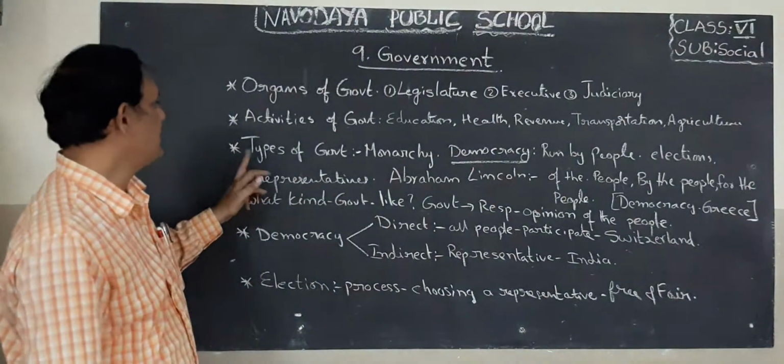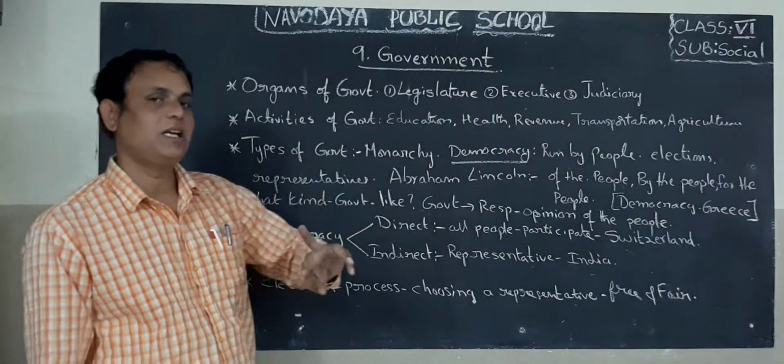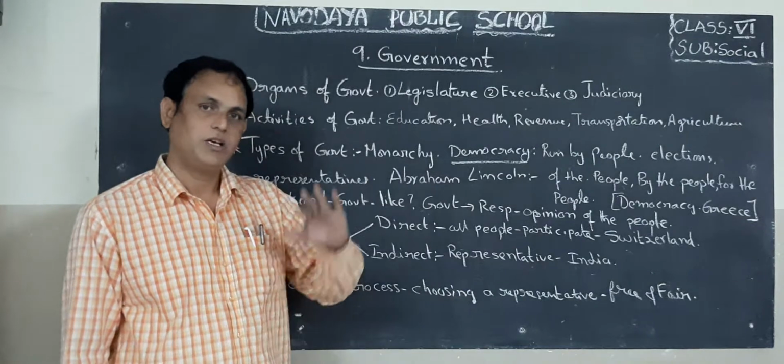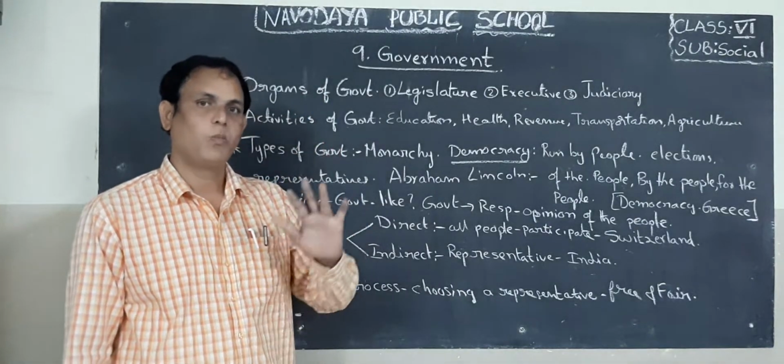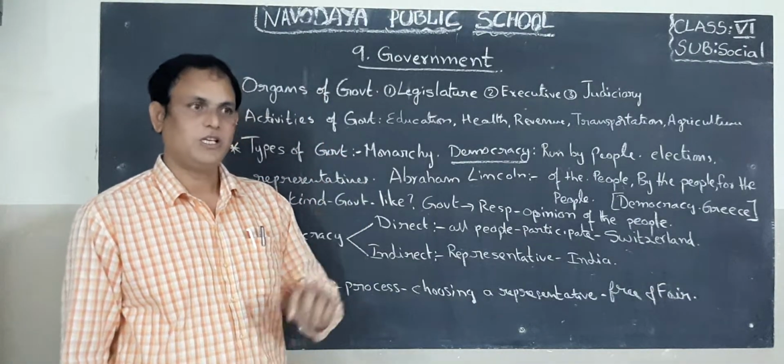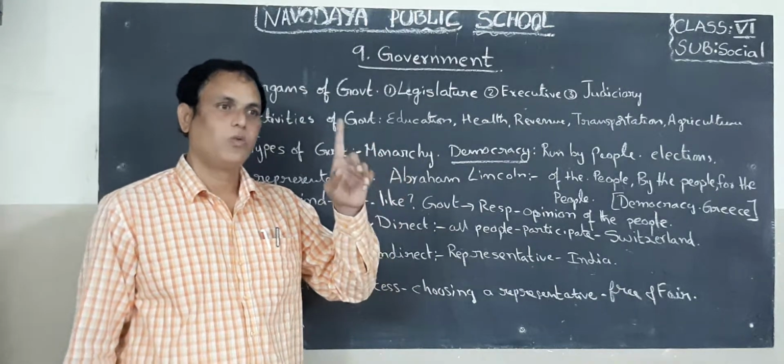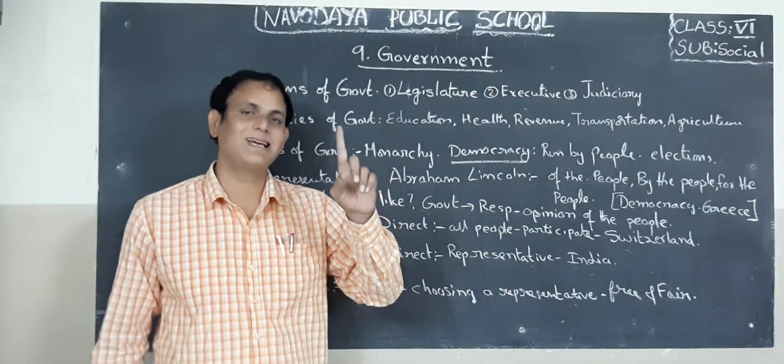Okay. Next one, types of government. How many types of governments are there? In olden days we saw the monarchy type of government. In that monarchy system, only one man, he is called king.